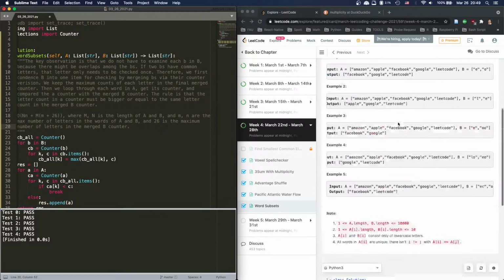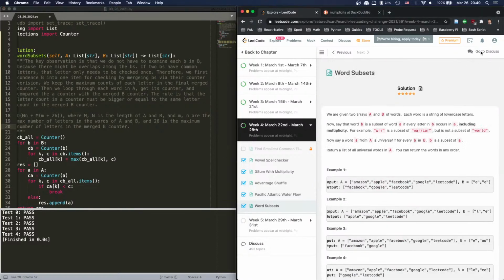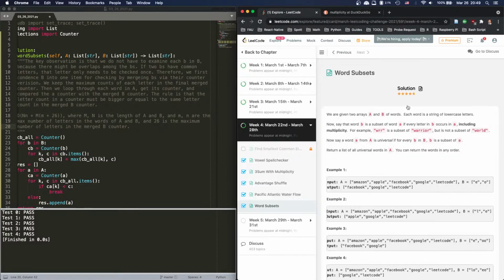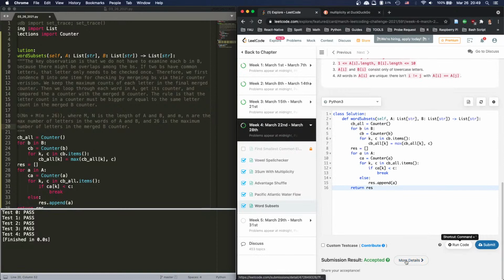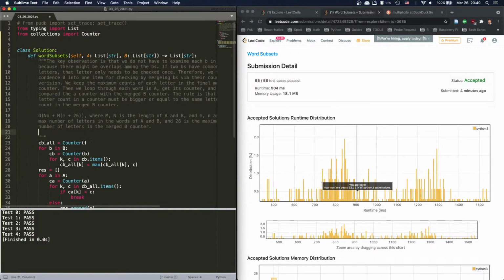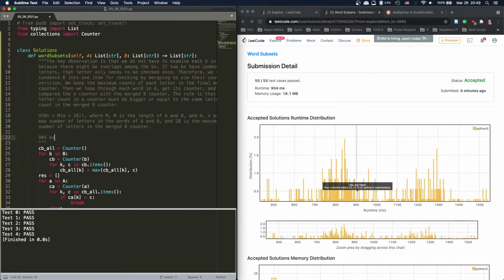What is our runtime? Wait, I can't click on the wrong one. It should be this one. Runtime, it's not too good, which means there are better solutions. Our runtime is 904 milliseconds, which gives us 52% ranking. This one has a very wide spread. Let's see what other people have.